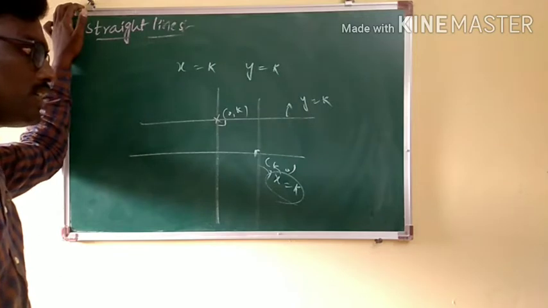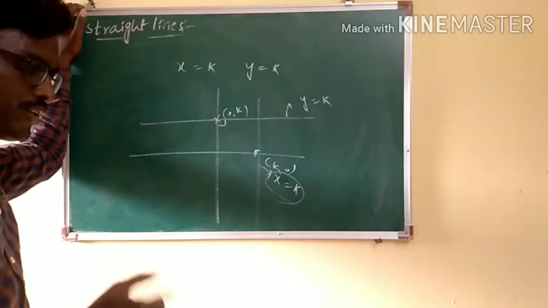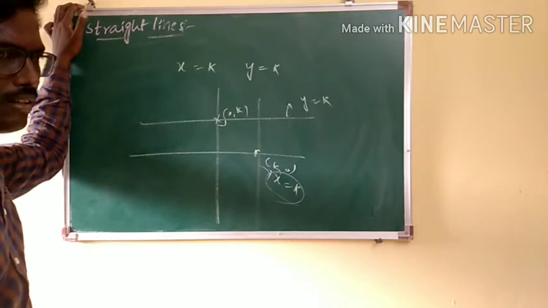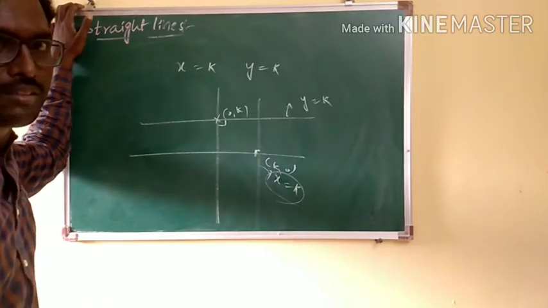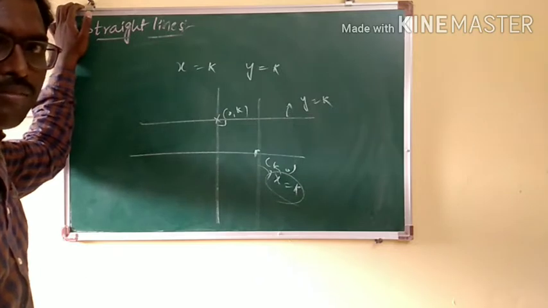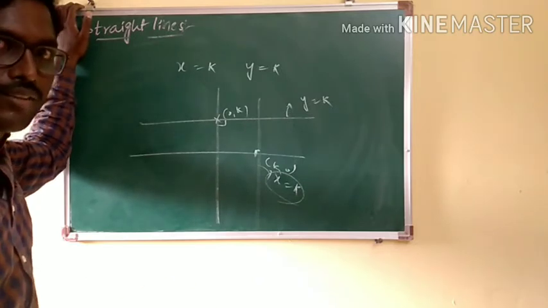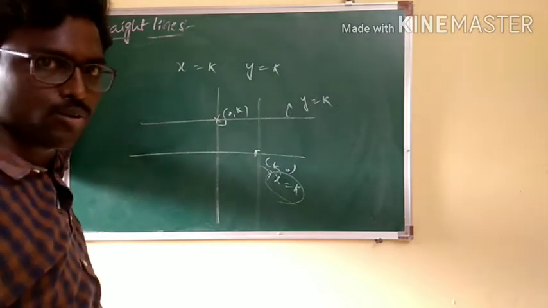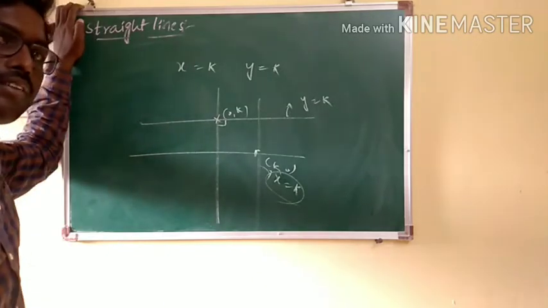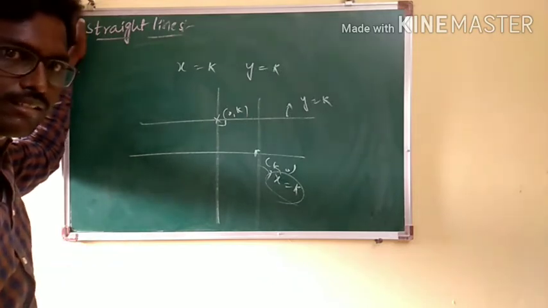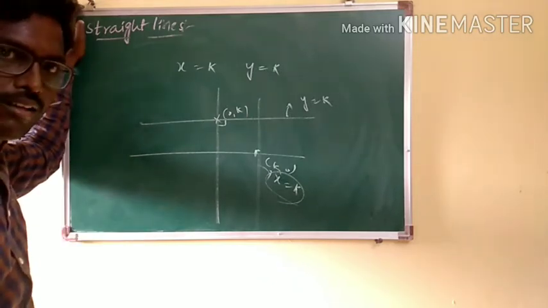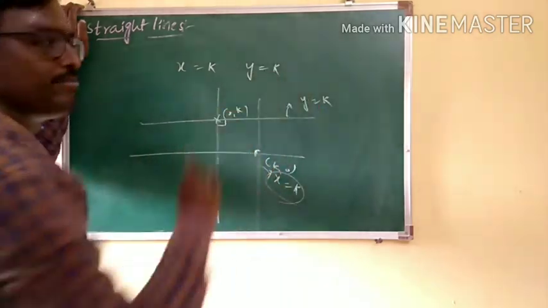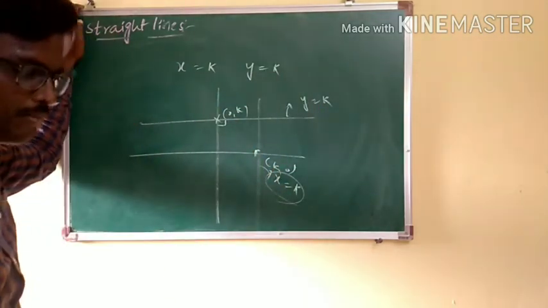Means if you come across any situation like this, that somebody may ask you, what is the standard equation of the line which is parallel to the y-axis? You say simply x equal to k. What is the standard equation which is perpendicular to the x-axis? Even then the equation is x equal to k. What is the equation which is parallel to the x-axis? Y equal to k. What is the equation which is perpendicular to the y-axis? Y equal to k. You just have the imagination immediately.